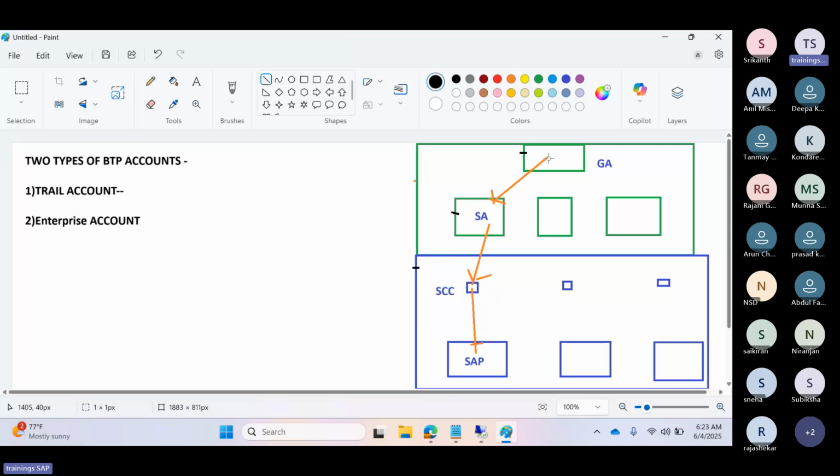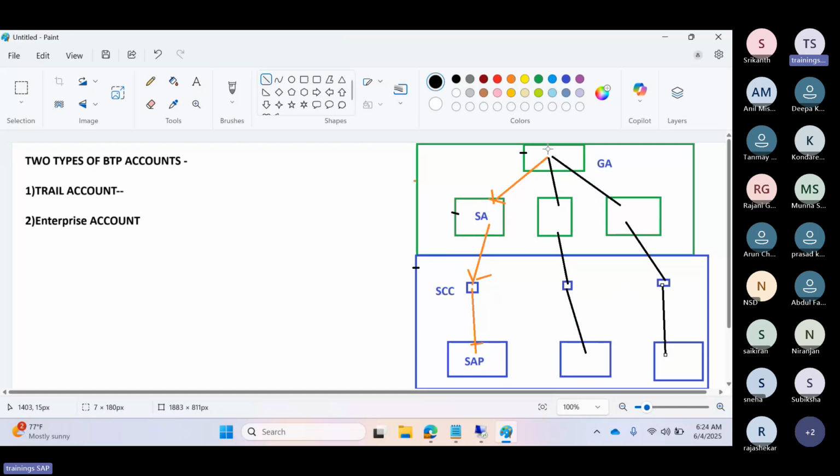You can create multiple sub accounts, and each sub account can connect to one development SAP system, quality SAP system, production SAP system. This is how the account structure looks architecture wise. The top level account is called the global account.